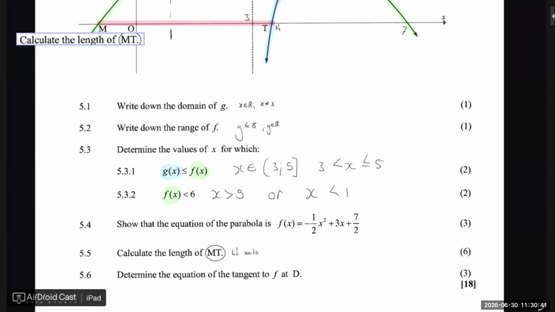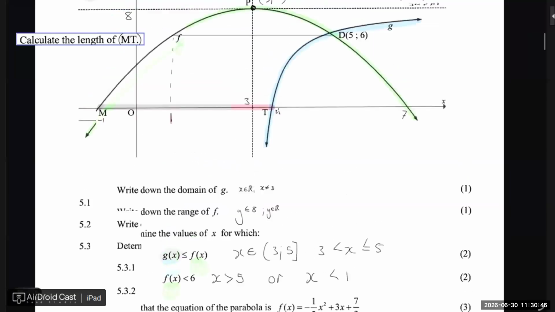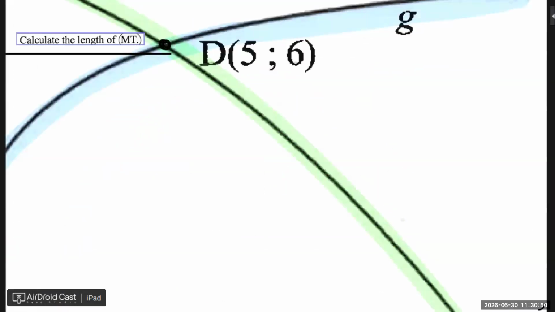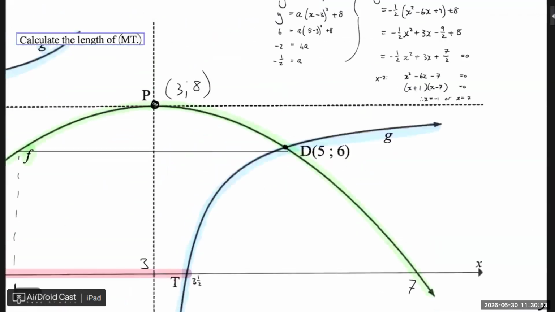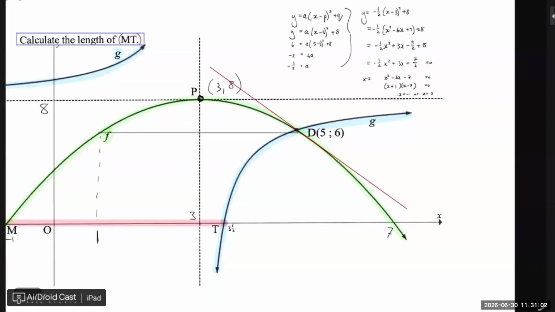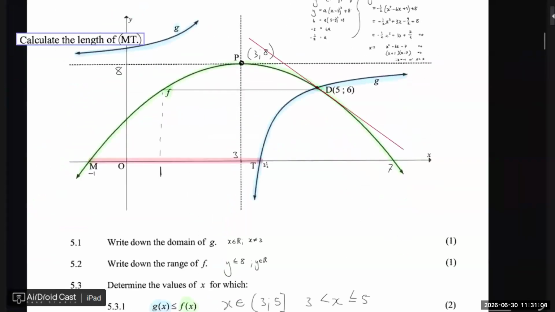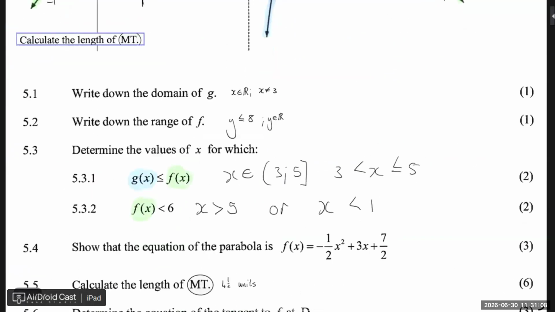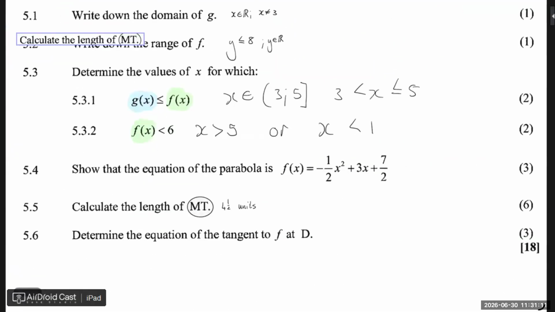All right. So determine the equation of the tangent to f at D. So here's a D there. We need to get the tangent. Let's make it red. We already touched on derivatives and stuff, which we will do after the break in more depth. But yes, they ask it, and they can because it's part of paper 1. So the equation of the tangent line at D, and it's 3 marks.